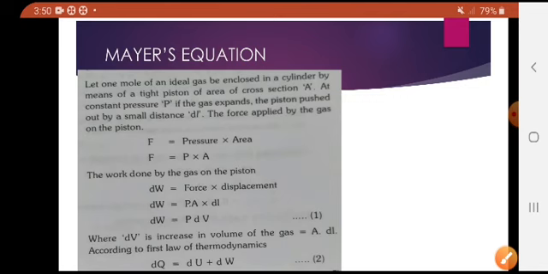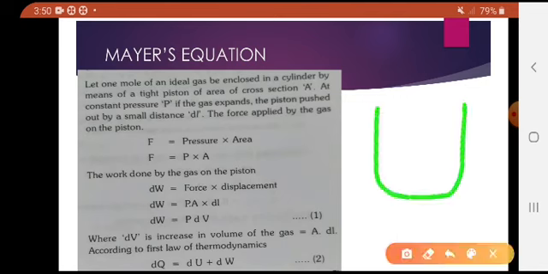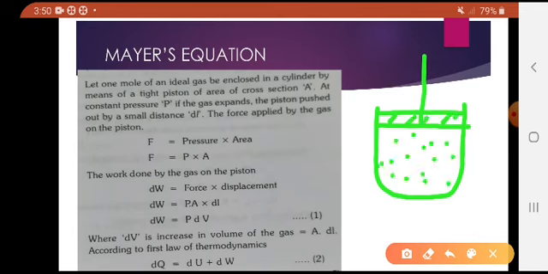So consider 1 mole of ideal gas enclosed in a cylinder by using a piston. This is the gas, right?